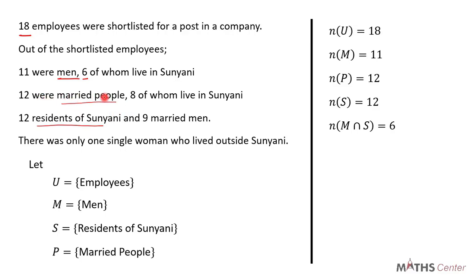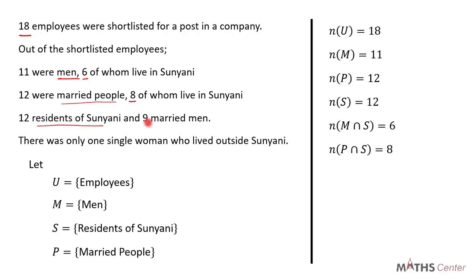Out of the 12 married people, 8 of them live in Sunyani. So these 8 people are married people who live in Sunyani. They belong to set P and set S. So P intersection S is 8.